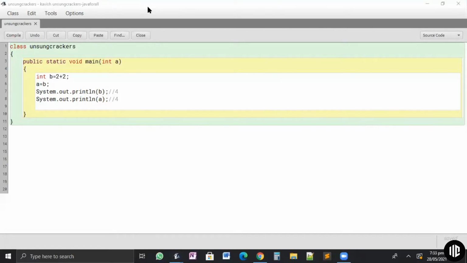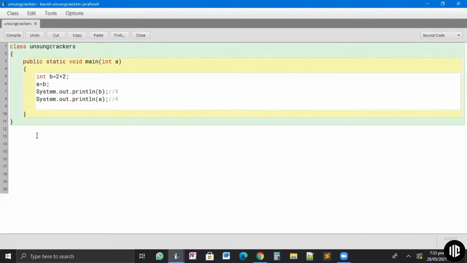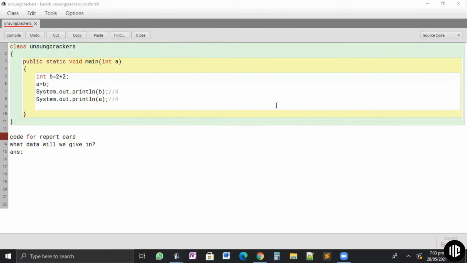For example, we have to prepare a report card. So what data will we give to the program? If we have to create a code for a report card, what data will be given? Somebody answer this. Anyone? There's no right or wrong answer.